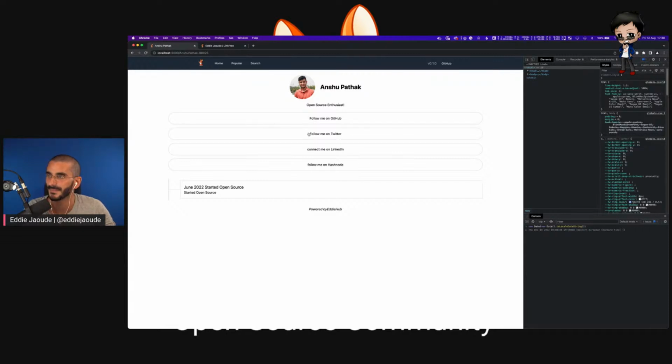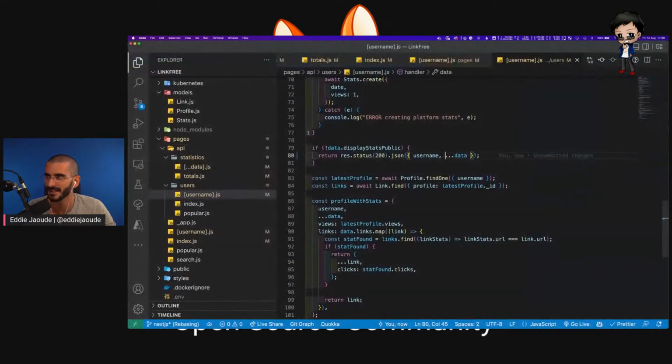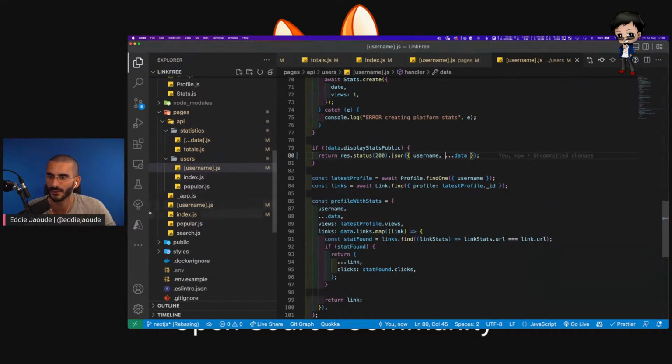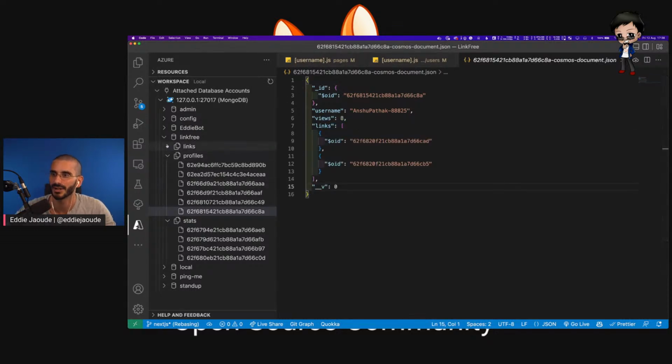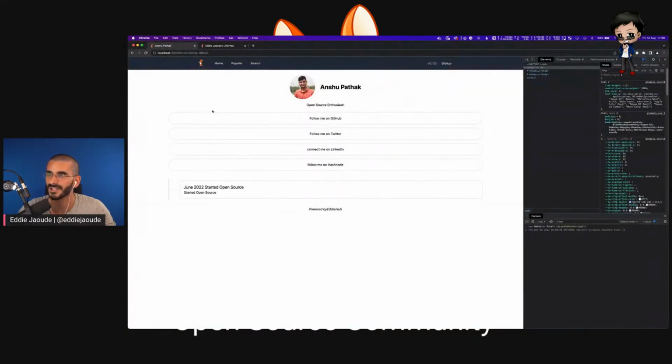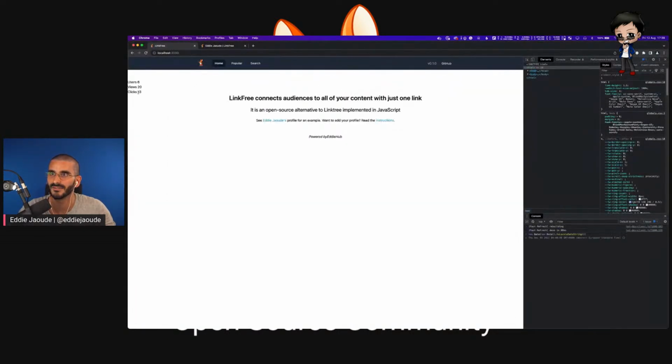And if we go to the database, and I go back to the Mongo data, and this is their profile, we have views too, that should increase, but we also should have some links clicked now as well. There we go. So we've got some links clicked. And we should have a lot more links being clicked. So that looks good. And if we go to the home page, we have 13 clicks.